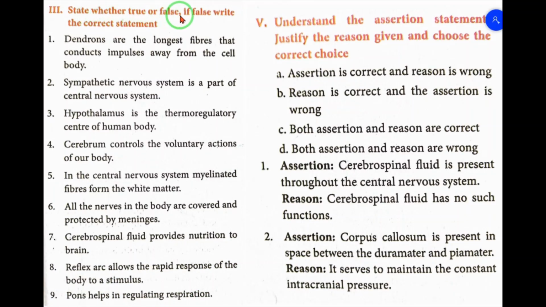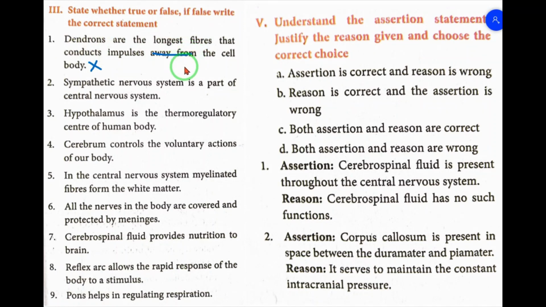State whether true or false. If false, write the correct statement. Number 1. Dendrons are the longest fibers that conduct impulses away from the cell body. This is false. The correct statement is dendrons are the longest fibers that conduct impulses towards the cell body. Strike out the words away from, and write towards the cell body.